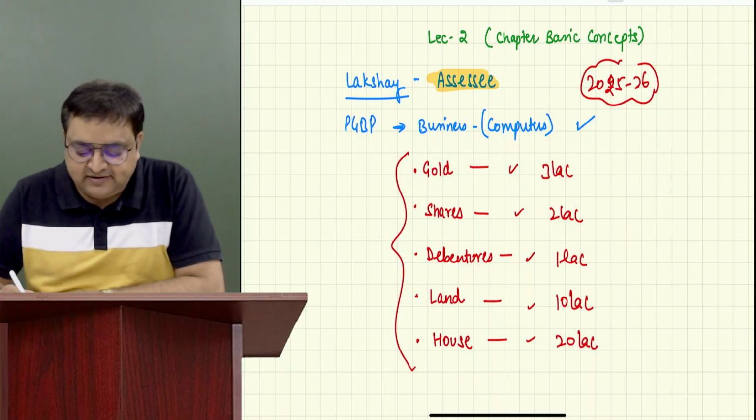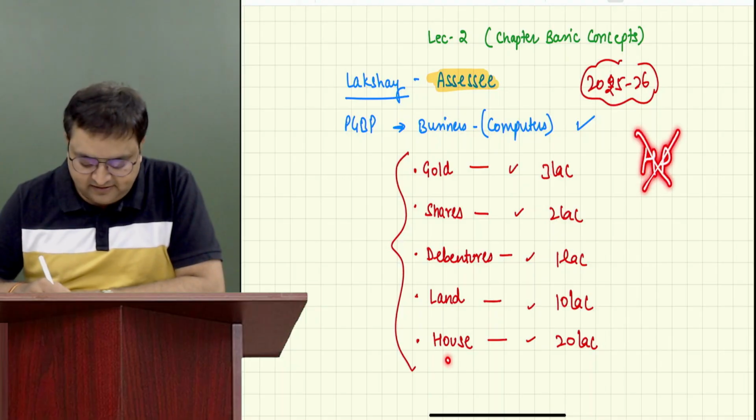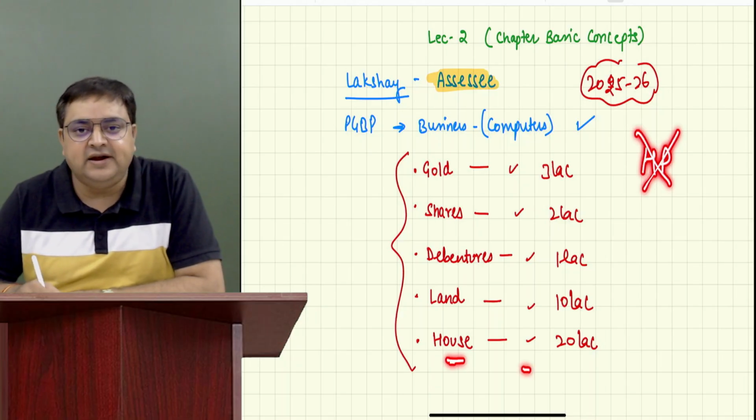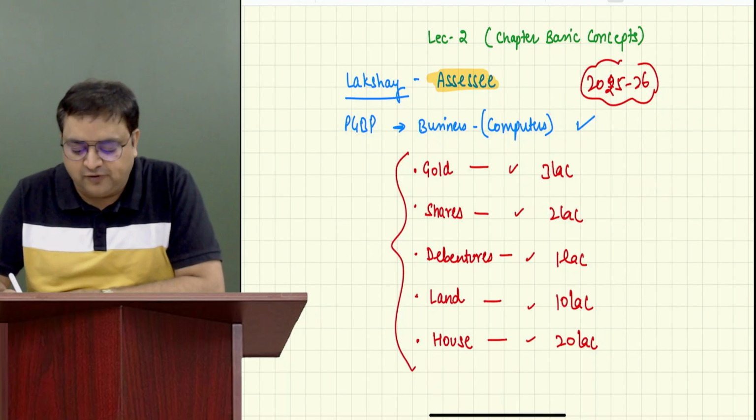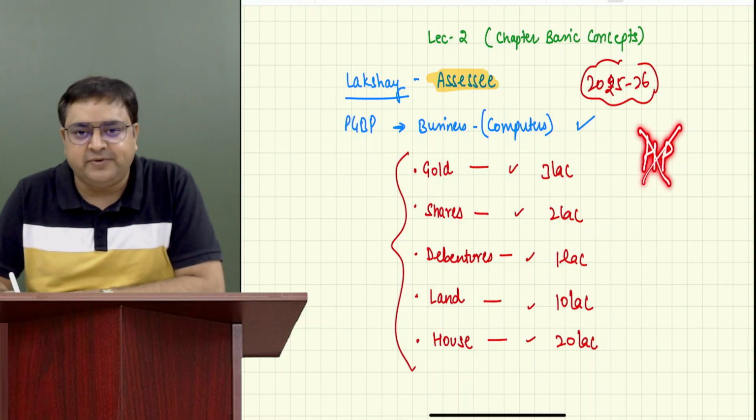Okay. Second head is house property. Is it house property? The answer is no. Why, sir? There is a house. Some students can ask me, sir, there is a house. I say rental income would be house property, but what he did is he sold the house. So it's not house property also. Everybody agrees with me? No confusion over here.